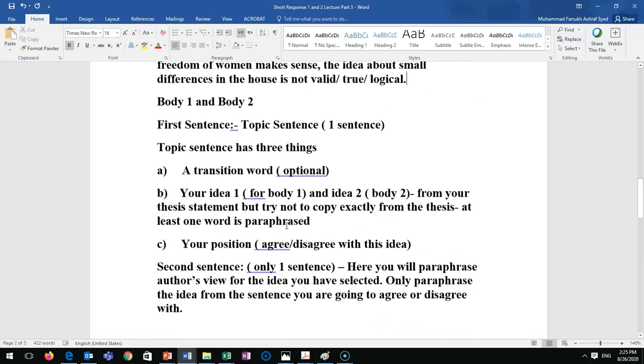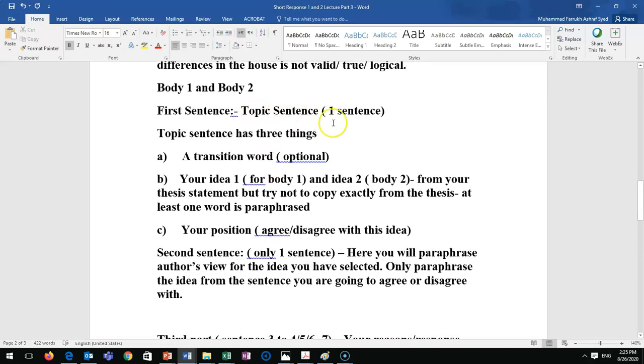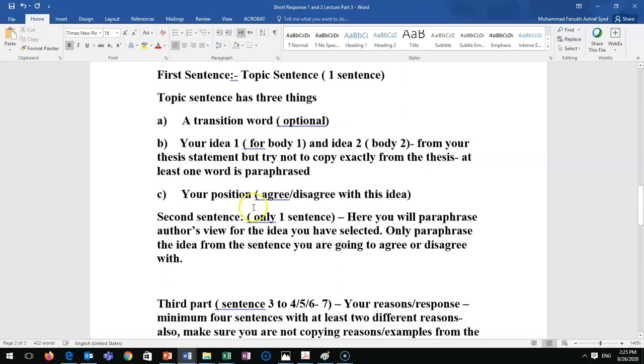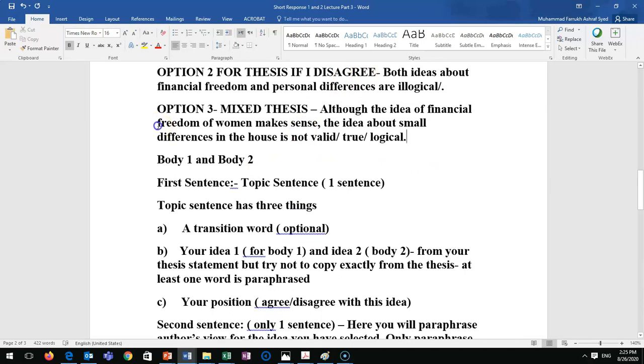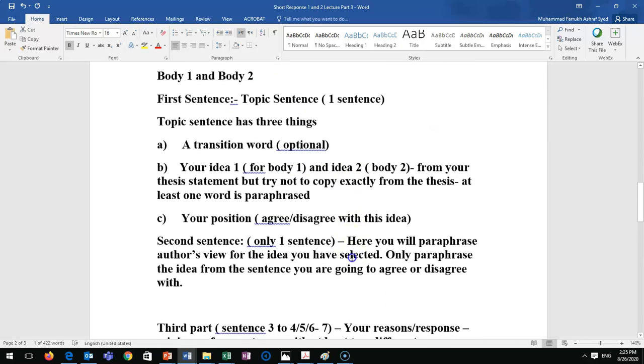Steps are similar. So first sentence is always topic sentence, and it must be 1 sentence. And topic sentence must have 3 things. What are those 3 things? Optional, this one, the first one. So, well, then not 3 things, but better to have a transition word. Most important, very important, must is to have. So for body 1, you take your first idea from your thesis, and for body 2, you will take your second idea from the thesis. But try not to copy exactly from the thesis. Your grade will be a little bit lower on the rubric. At least 1 word is paraphrased if you cannot change anything. So if I'm taking financial freedom, I at least change freedom, maybe, at least 1 word.